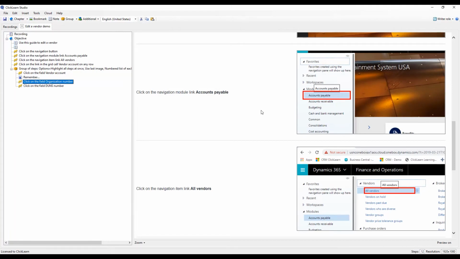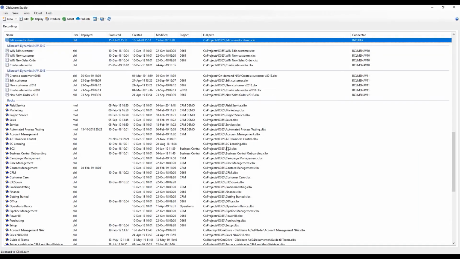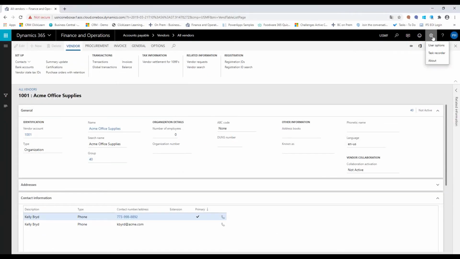Now, if you need to add in different languages, well then ClickLearn can also take care of that for you. So if we in this case here stop and save the recording that we did, and we tell ClickLearn to go in and do a replay of the process. That could be, for instance, because we want to have this delivered in a different language.